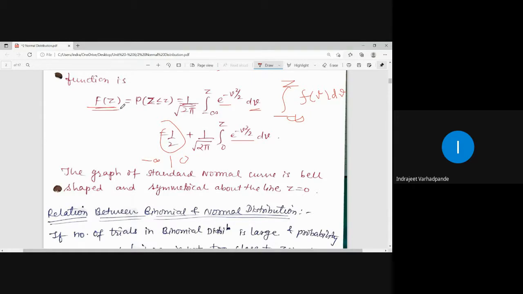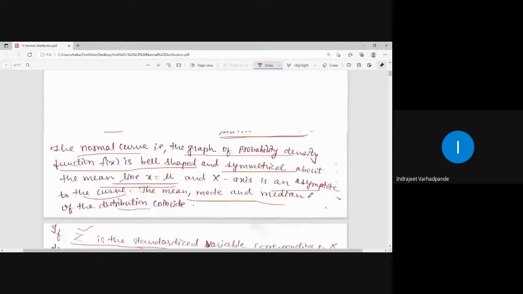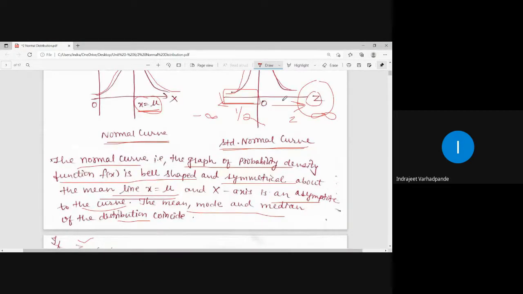This particular distribution function for the standardized random variable z is half plus 1 upon under root of 2 pi integral 0 to z e to the power minus v square by 2 dv. The graph of the standard normal curve is also bell shaped, but it is symmetrical about the line z is equal to 0.